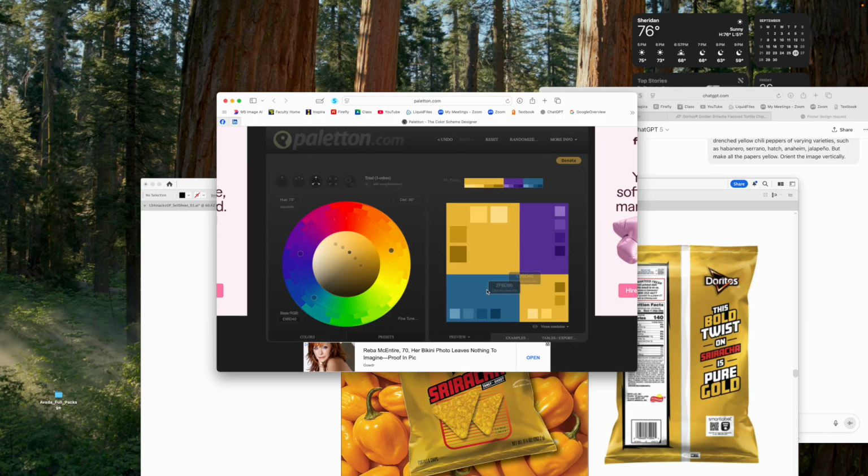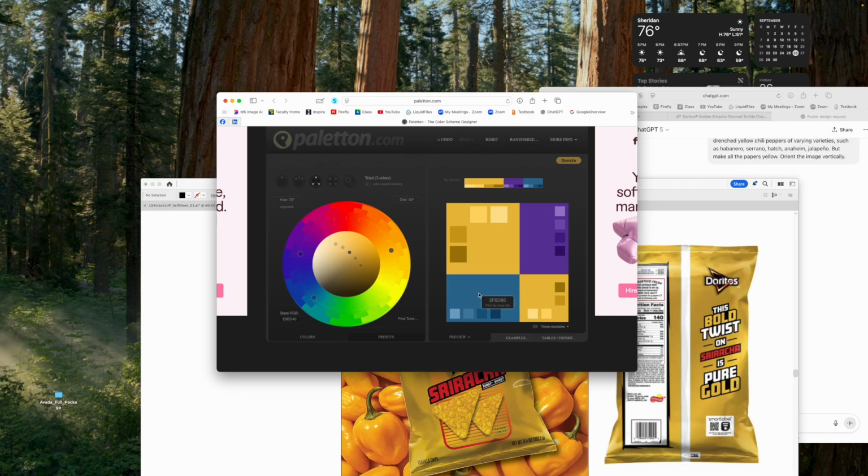And I'm not real fond of this blue with the yellow. I don't think blue is a very appetizing color.